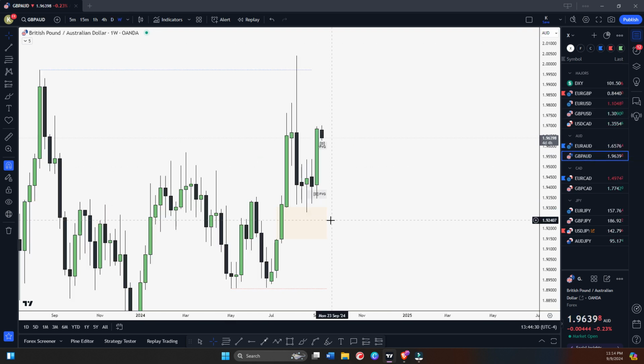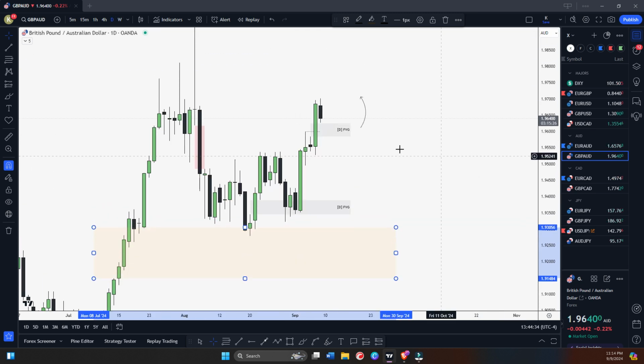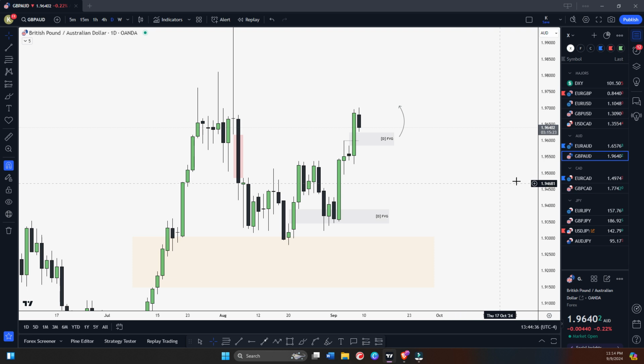Okay, we're holding this weekly fair value gap, and we have created a new daily bullish fair value gap. If you see the order flow, we had this bearish fair value gap, right? You can see this bearish fair value gap. There was a lot of time rejection from here. You can see basically the market was in trapped order flow at that time. Okay, you can see we consolidated a lot, right?